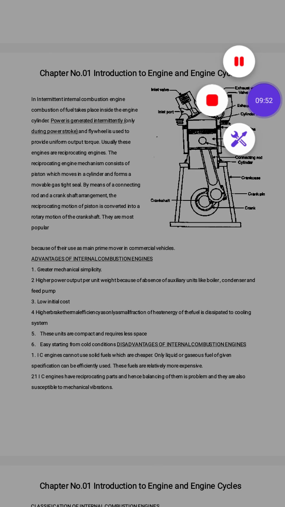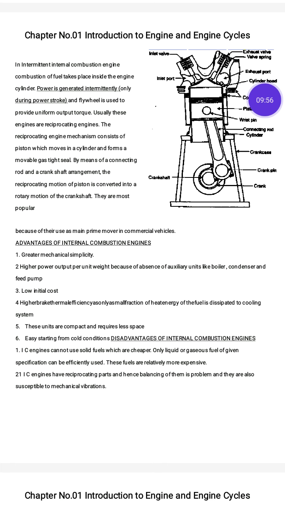So in an internal combustion engine, if we supply the fuel inside the engine cylinder, after that the compression of that fuel takes place. That means we have to create a bomb inside the engine cylinder, because we know Newton's third law, that every action has an equal and opposite reaction.